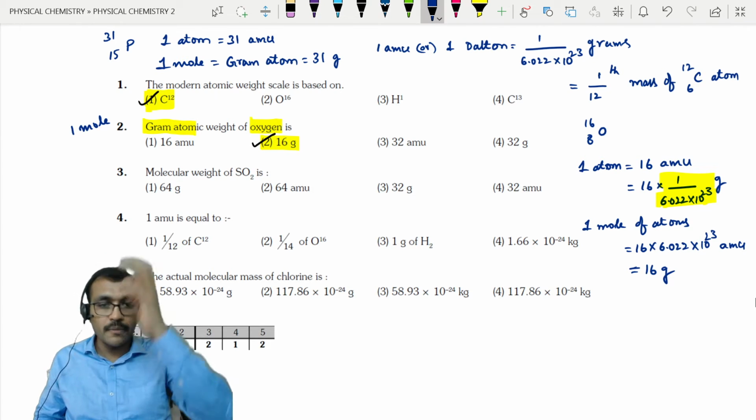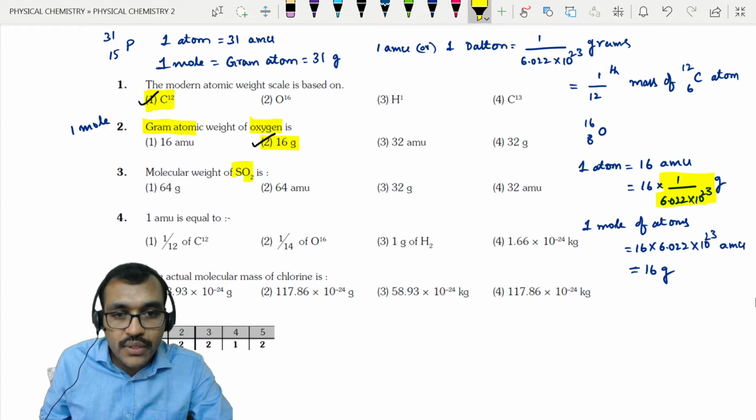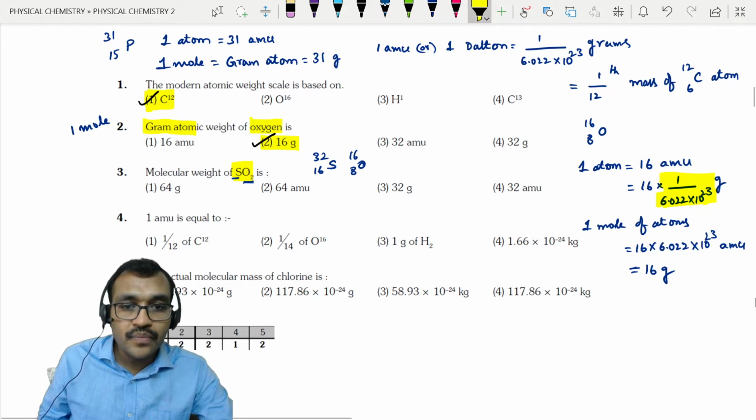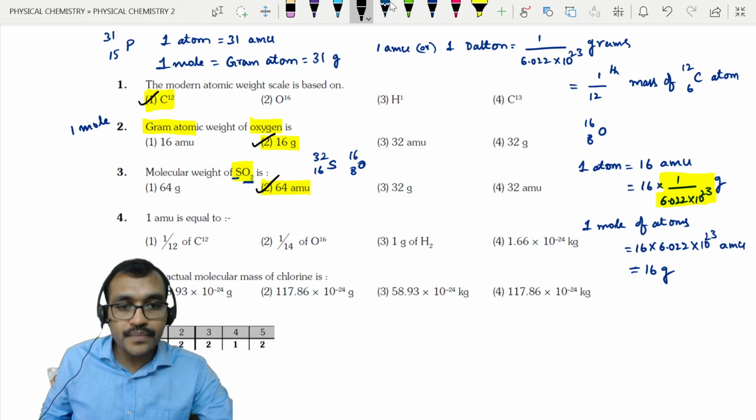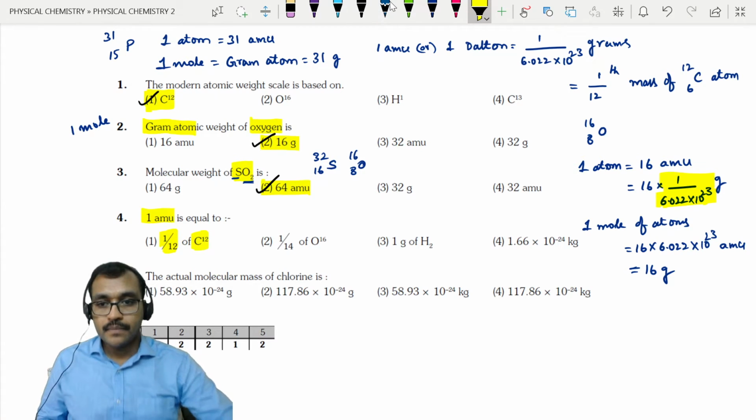So simple. Now coming to the molecular weight of sulfur dioxide. Sulfur is 32, oxygen is 16. There is one sulfur atom, that means 32. Two oxygens means 32. Total is 64. So the molecular mass of SO2 is 64 AMU. Now what is 1 AMU? 1 AMU means 1/12 part of the C-12 isotope, right?